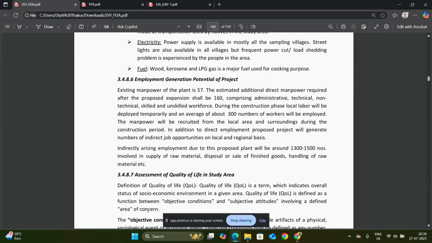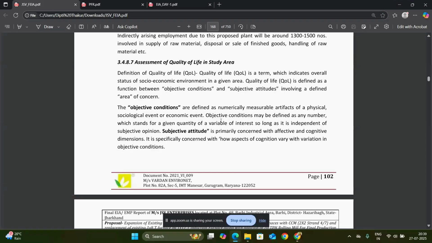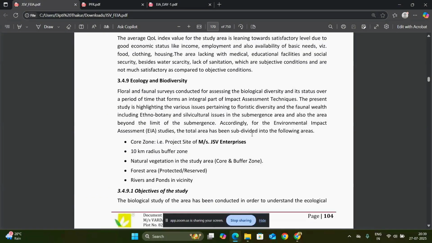We thought that if any industry is established in any area, there is a chance of employment from that area. So that's why the employment generation potential of the project is very important to mention in the report. And also the assessment of the quality of life in the study area.